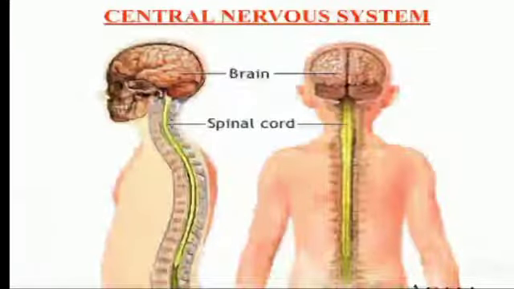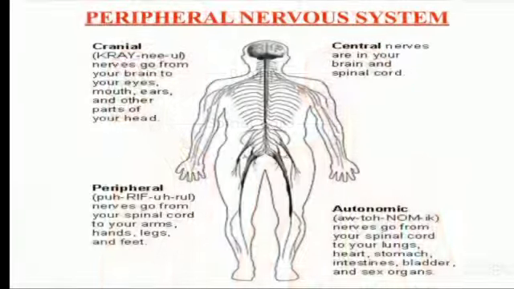This is the central nervous system. As we can see, the structure of the brain and spinal cord. This is the peripheral nervous system, which includes cranial nerves and spinal nerves, and there is the central nervous system, okay, and the autonomic nervous system.